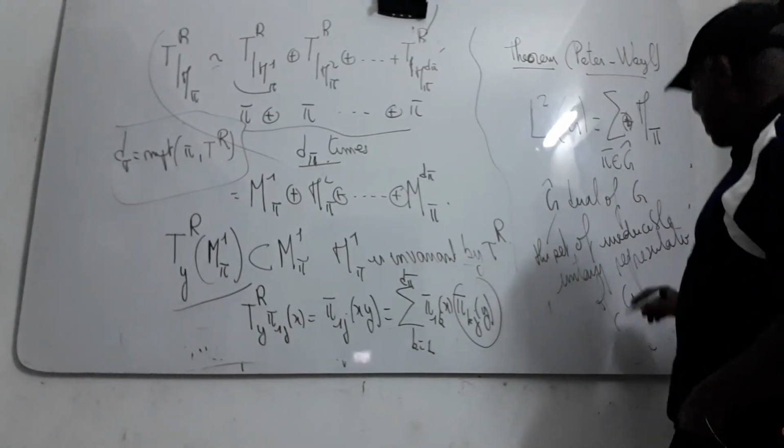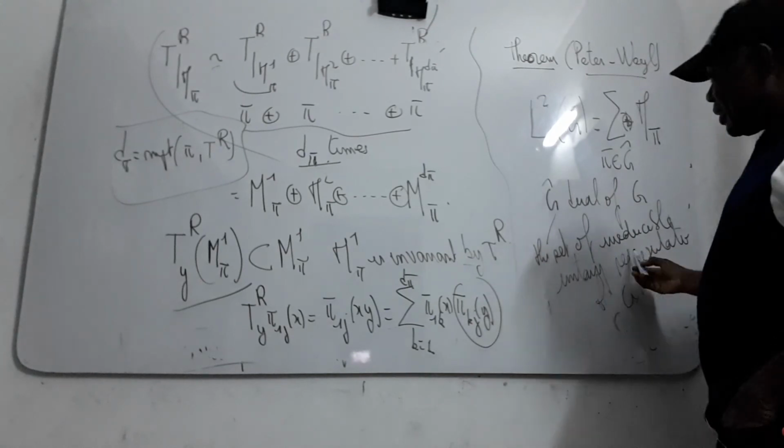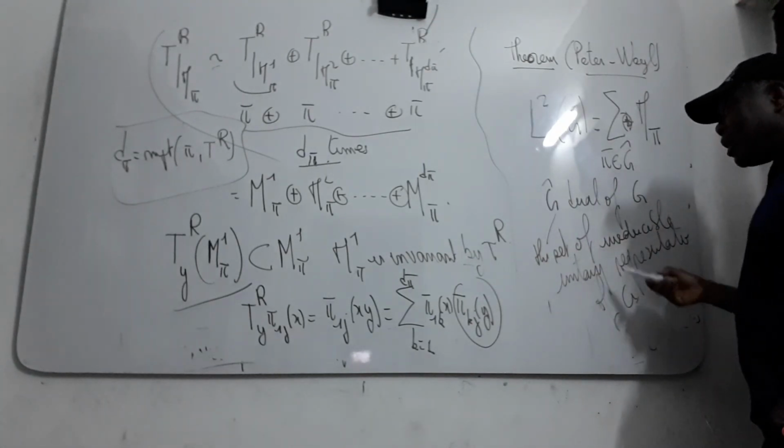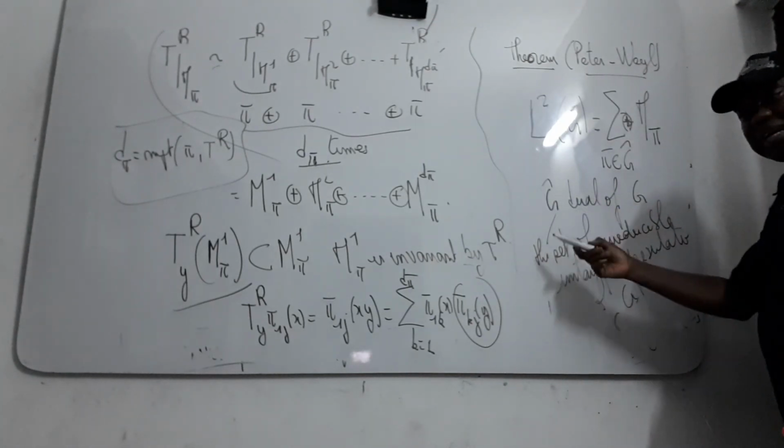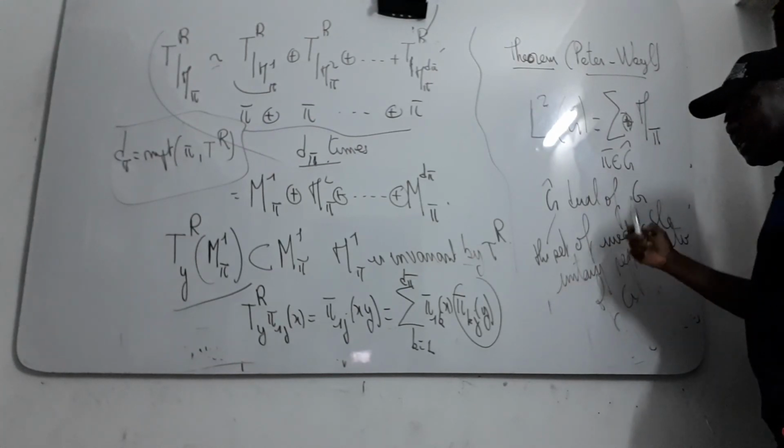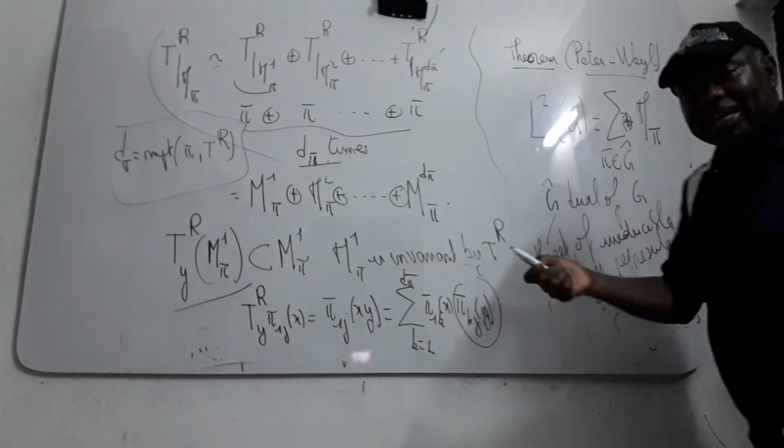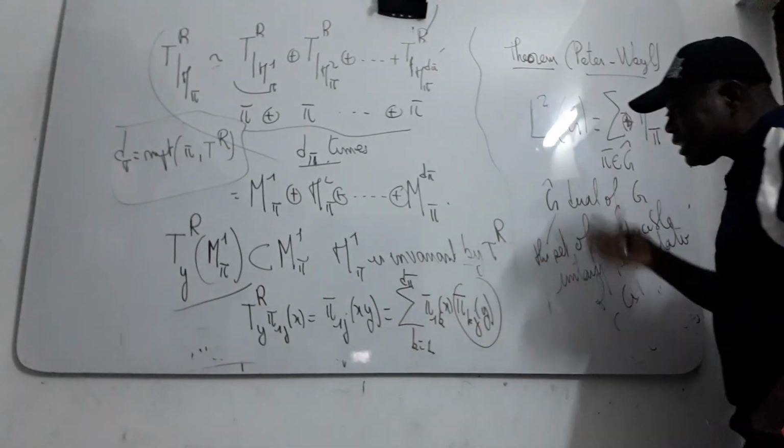That is why when G is abelian, you have just the characters, the set of the characters, because any irreducible representation of an abelian group is just a character, since the dimension is equal to 1.